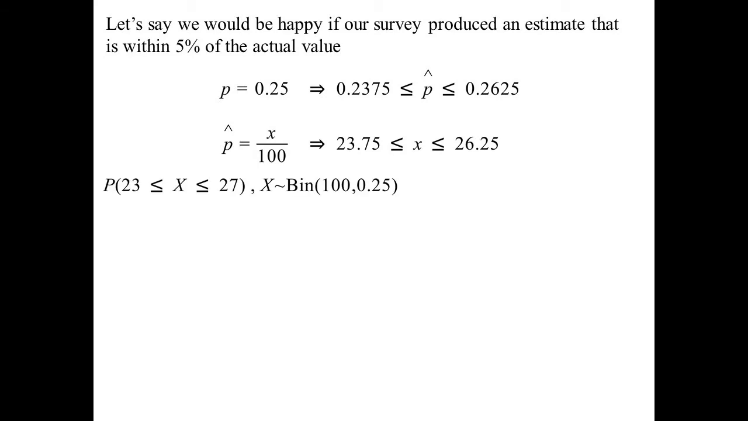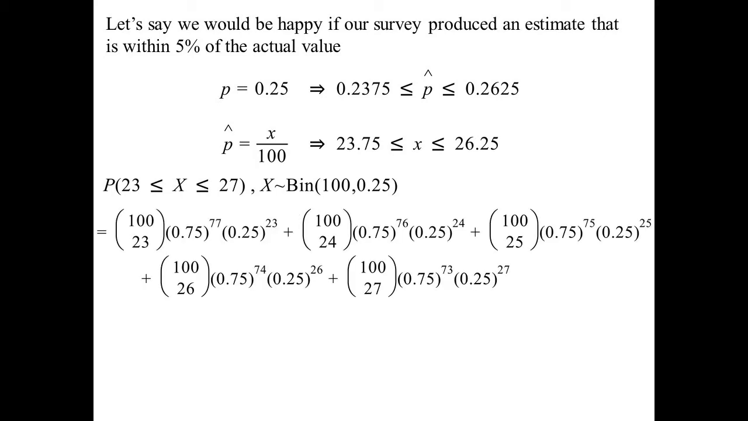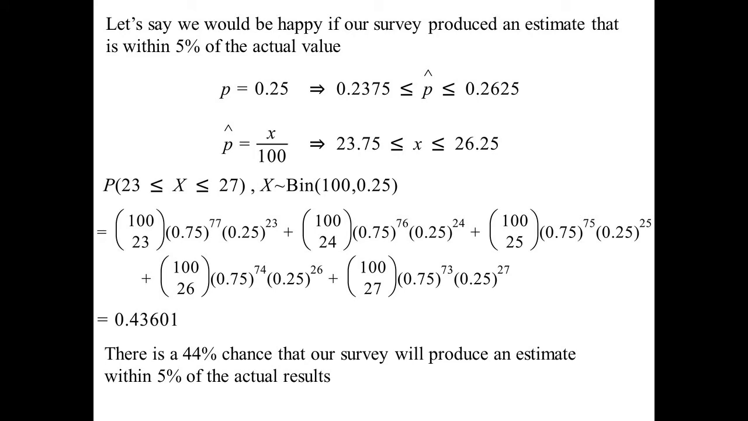So I'm going to find the ceiling of the upper limit, which is 27, but I'll find the floor of the lower limit, which is 23. Okay, but remember it's binomially distributed. We've got 100 numbers, and the probability we're working with is 0.25. So using binomial probability, I end up with 0.43601. So there's a 44% chance that our survey is going to produce an estimate that's within 5% of the actual results.